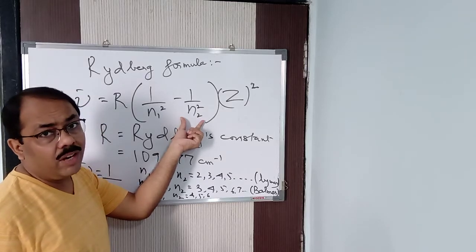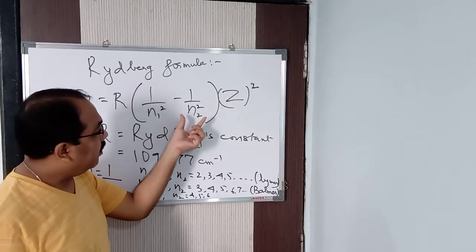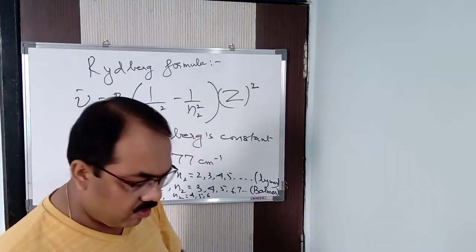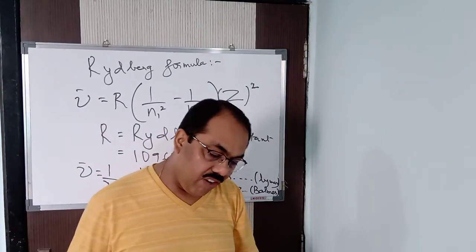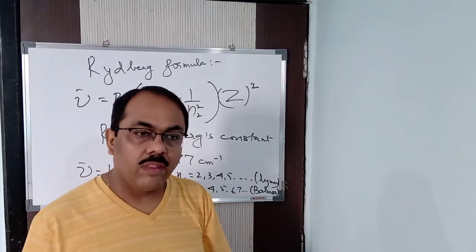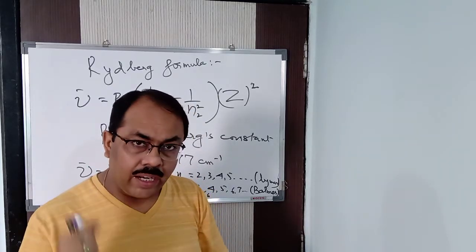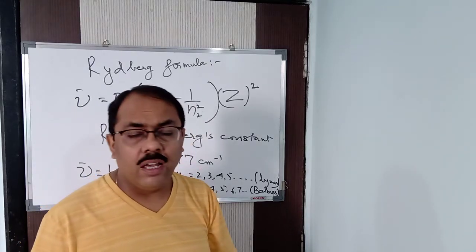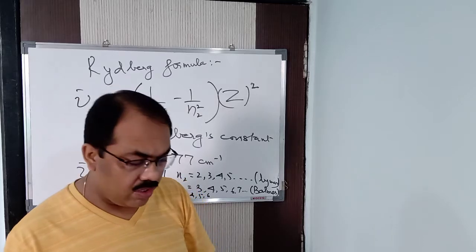When N2 is infinite, N1 cannot vary. When N2 is infinite, that is known as the limiting line. Again I repeat what I said. The limiting line of any spectral series in the hydrogen spectrum is the line where N2 is infinite. That is known as the limiting line in the Rydberg's formula, so to say.